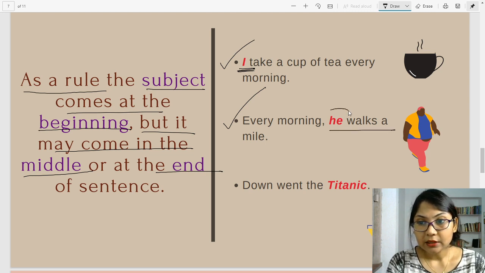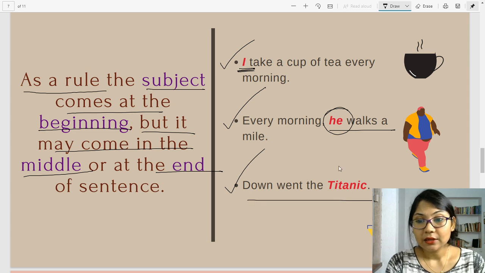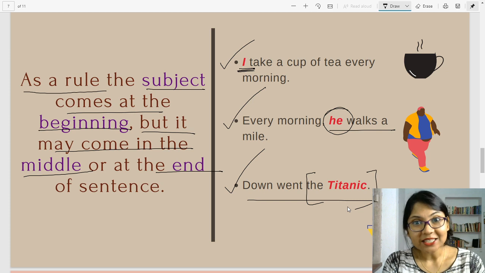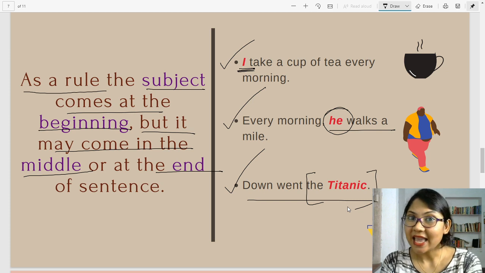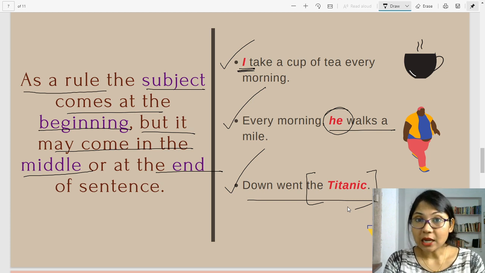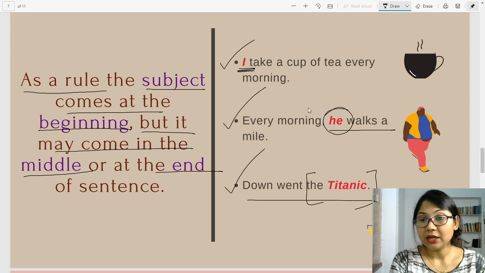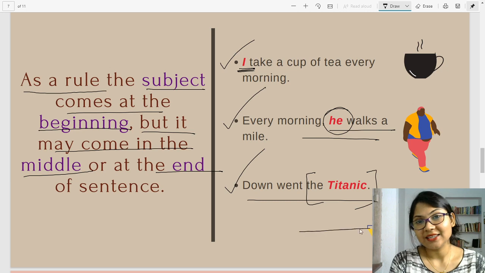You see, he, the subject, is placed in the middle. Now let's look at the last one. Down went the Titanic. The Titanic is the subject and it is placed at the end. So you see, sometimes subjects may be placed in the middle or at the end.